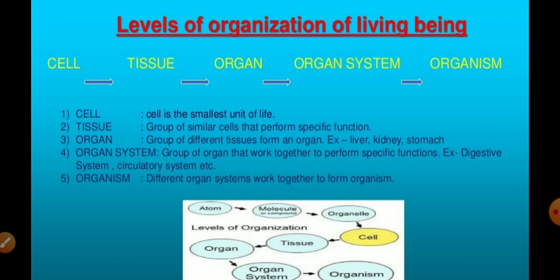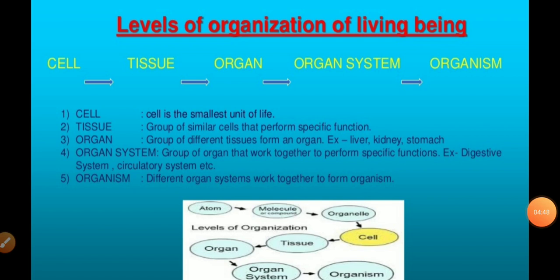In one organism there are different organ systems working in its body. Different organ systems work together to form the organism. For example, in the human body, the digestive system, excretory system, circulatory system and nervous system are all present.